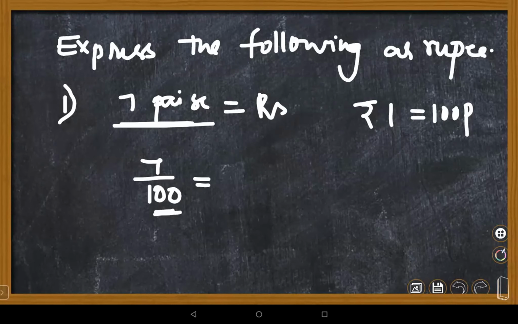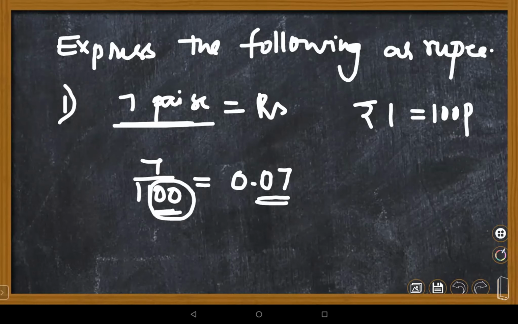0.07. Why? Because here you have to check that 2 zeros are there. You need to get 2 decimal places. That is a small blind technique to remember whether you are doing it correctly or not. So this is the way you need to convert real life applications: rupees to paisa, grams to milligrams, kilometers to hectometers, meters to centimeters, centimeters to meters. You can discuss many things in the application part.